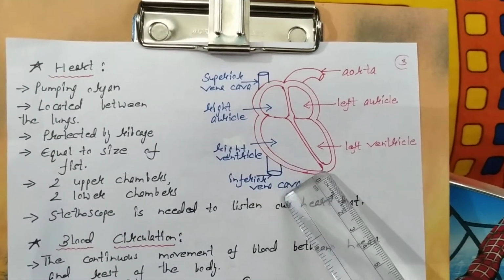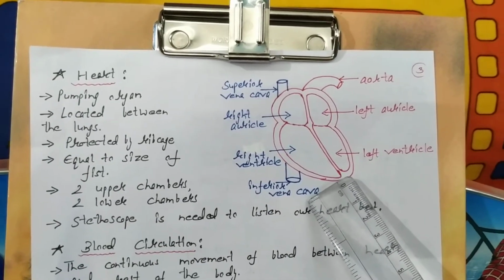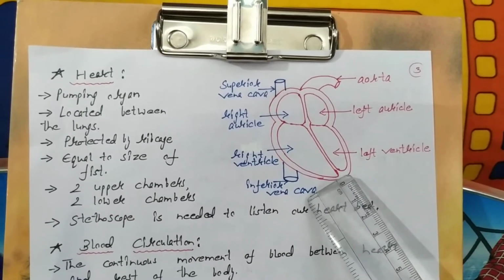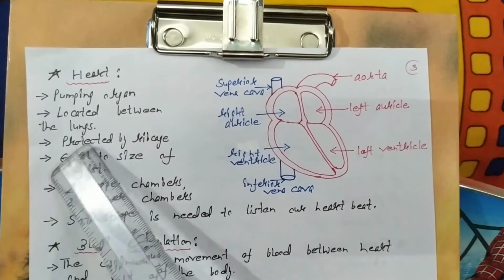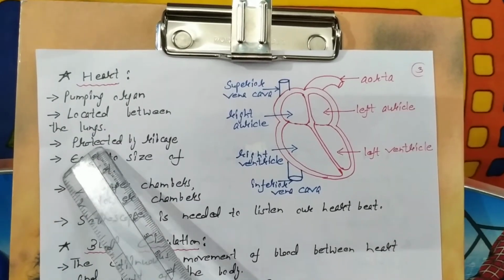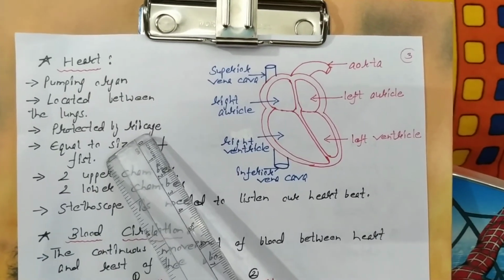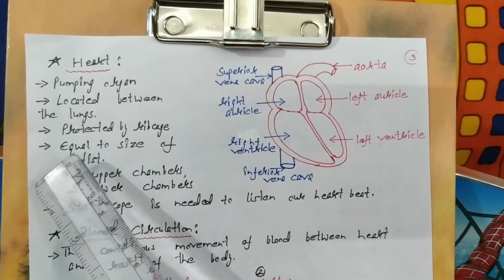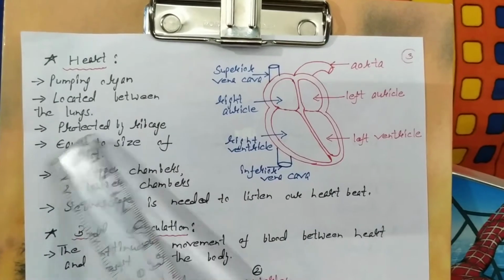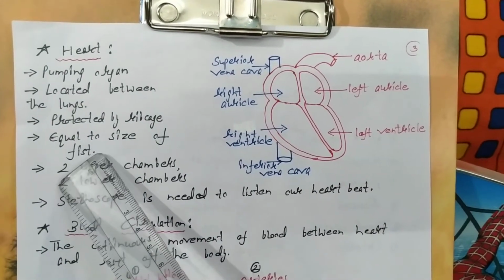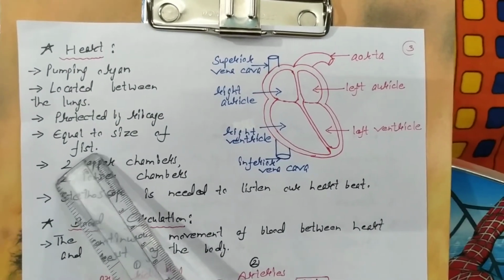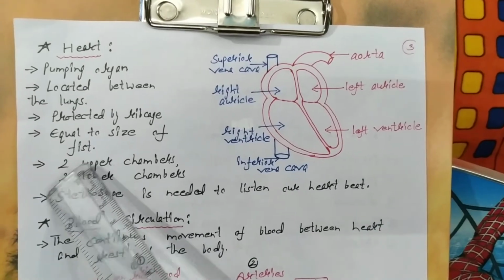The lower portion is slightly tilted towards the left side. The heart and lungs are both protected by the rib cage, which is a part of the skeletal system. The size of the heart is equal to the size of a fist.